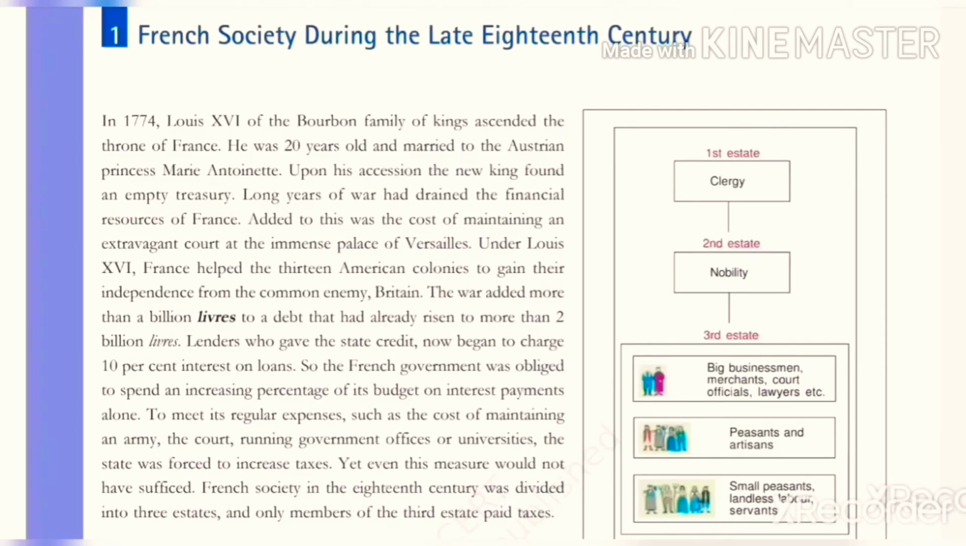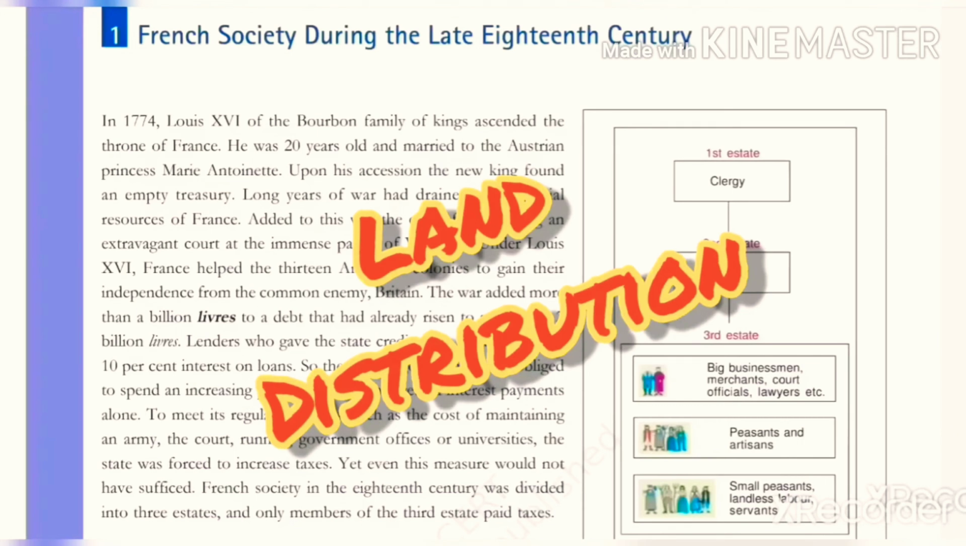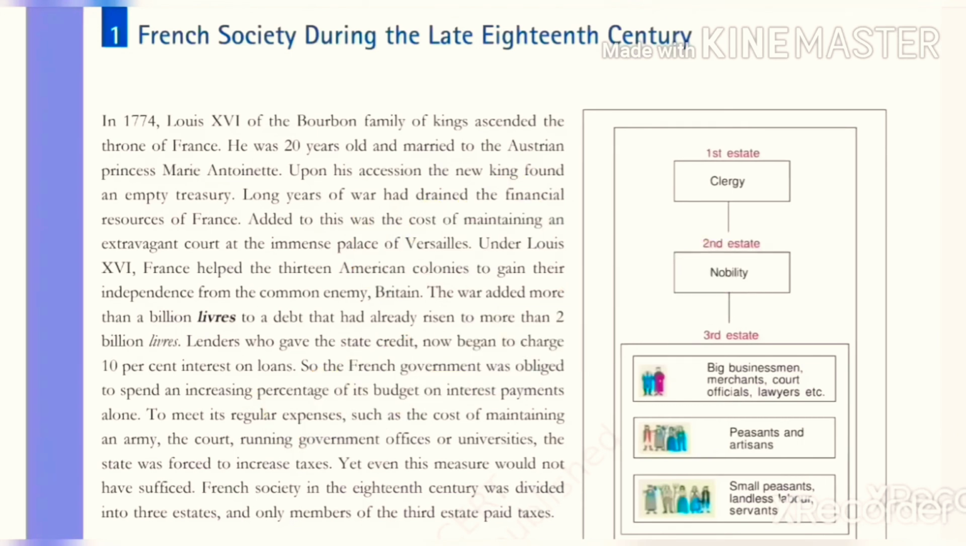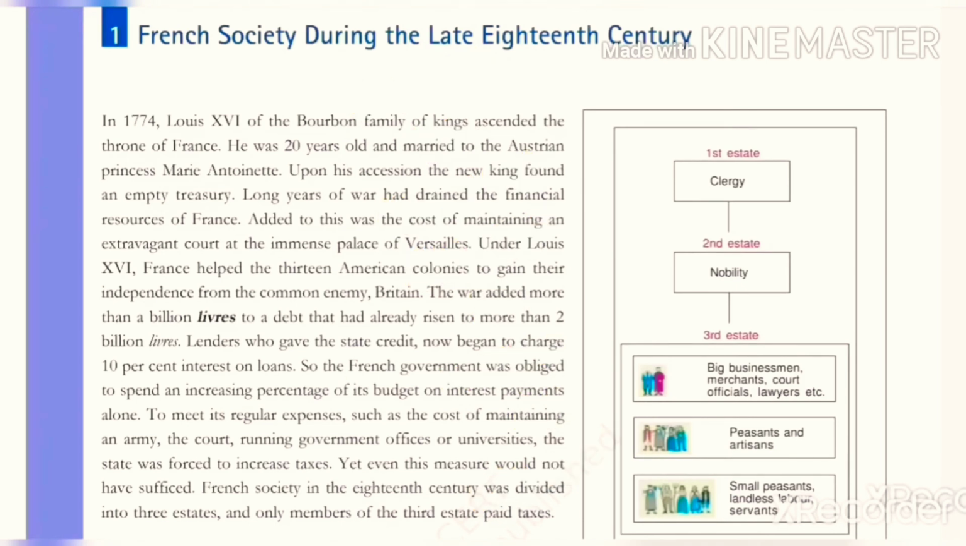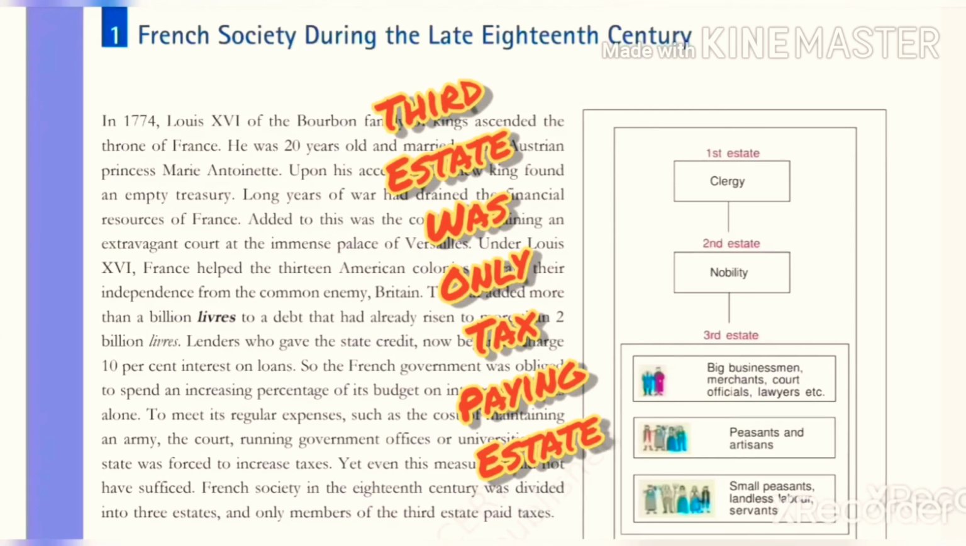Now we will discuss the land distribution in France. 90% of the population belonged to the peasants, having only 40% of the total land. 10% of the population belonged to the nobles, church and rich people, owning 60% of the total land. Clergy and nobility were always in support of the monarch, so they enjoyed many privileges and benefits by birth. The third state was the only tax-paying state.